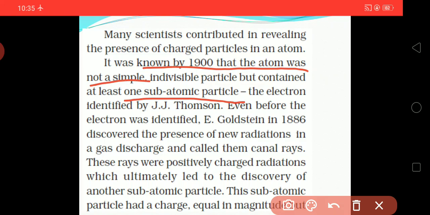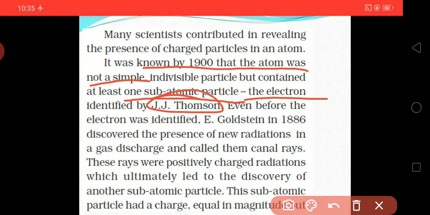In the atom you can see the presence of the electron, identified by J.J. Thomson. So who identified the electron? J.J. Thomson. Even before the electron was identified,